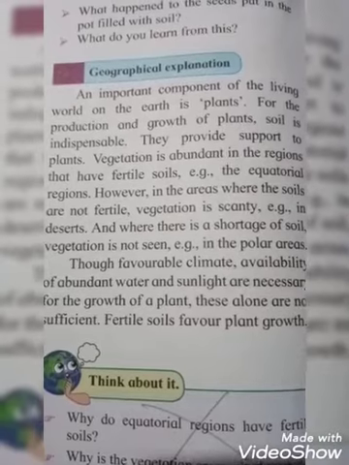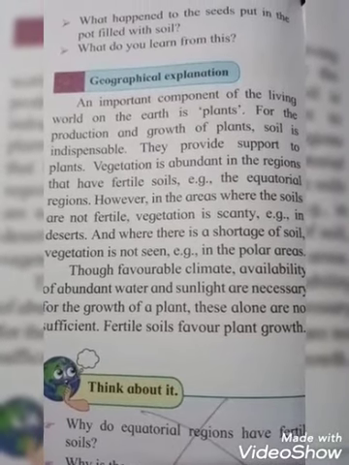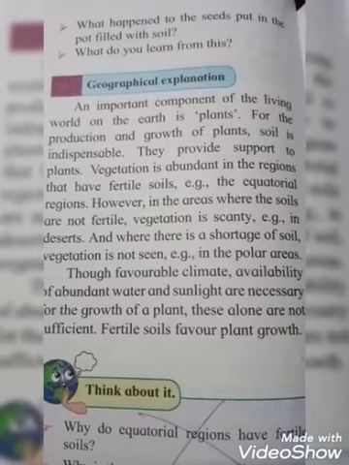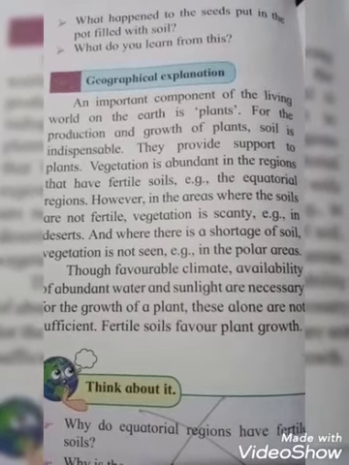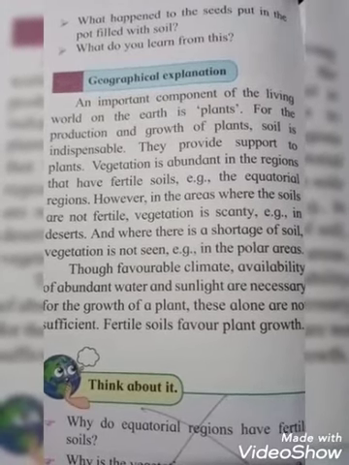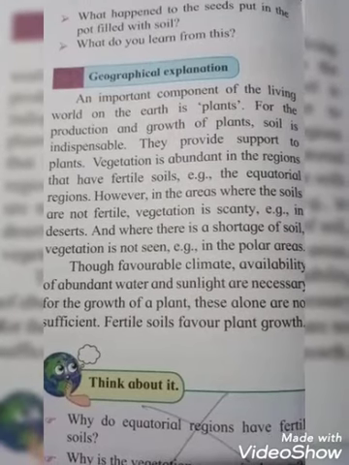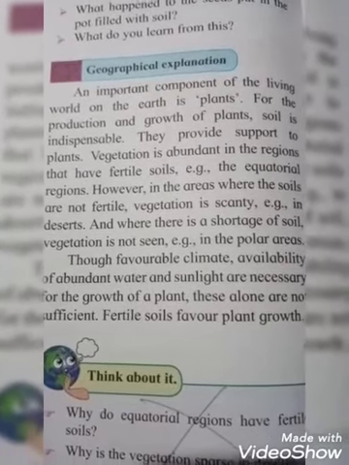Okay students, that means in the equatorial region fertile soils are there, and we are getting abundant vegetation. In desert places soil is not fertile, so vegetation is scanty. And in places where there is shortage of soil, vegetation is also not seen. Example, the polar region.